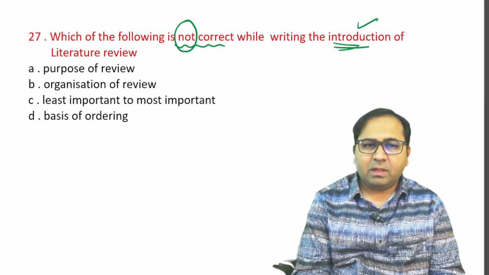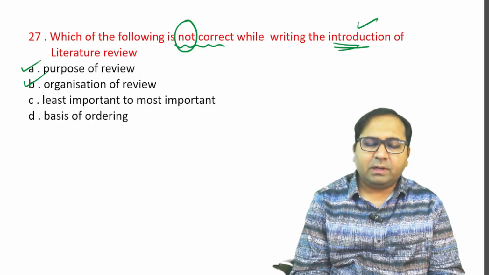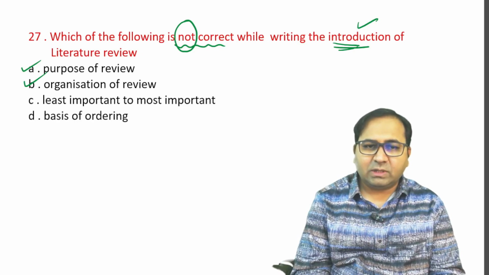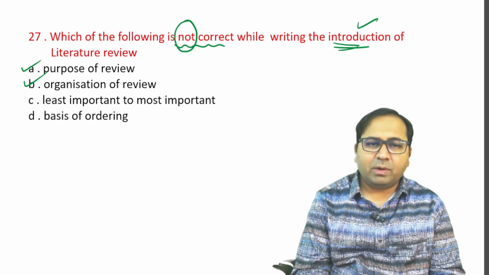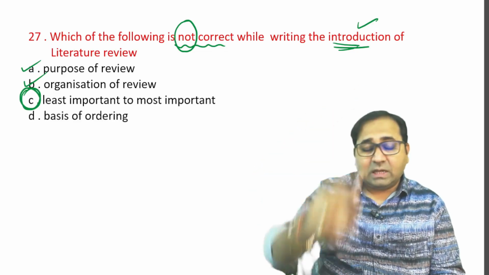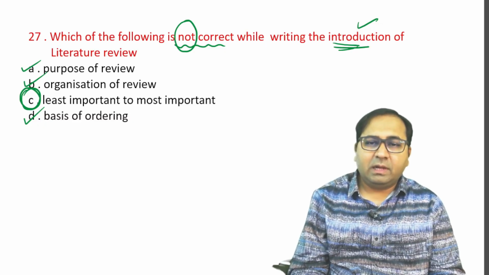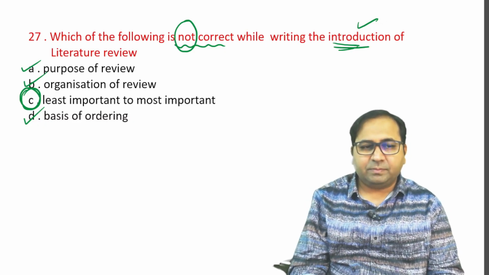Purpose of review, we know, yes. Organization of review, we know, yes. Least important to most important is wrong, because it is actually most important to least important, not least important to most important. You come from most to least. Then the last one is the basis of ordering. Yes, even this is the correct statement. So we got the incorrect statement for this question.